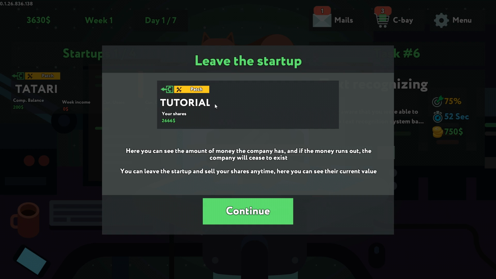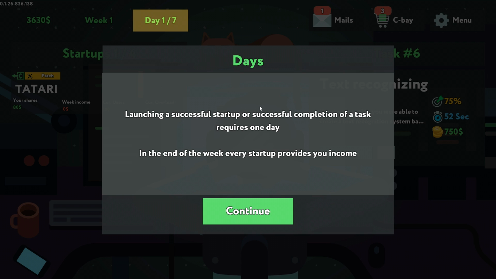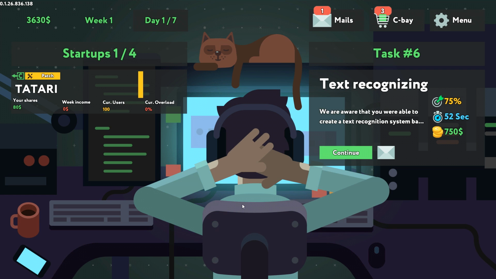Here you can see the amount of money that the company has. If the money runs out, the company will cease to exist. You can leave the startup and sell your shares anytime. Here you can see their current value. Launching a successful startup or successful completion of a task requires 1 day. At the end of the week, every startup provides you income. So that's what that pop-up was. I think I just joined a startup on the last day of the first week, so it gave me a history of how that was going, but I didn't have context for it.